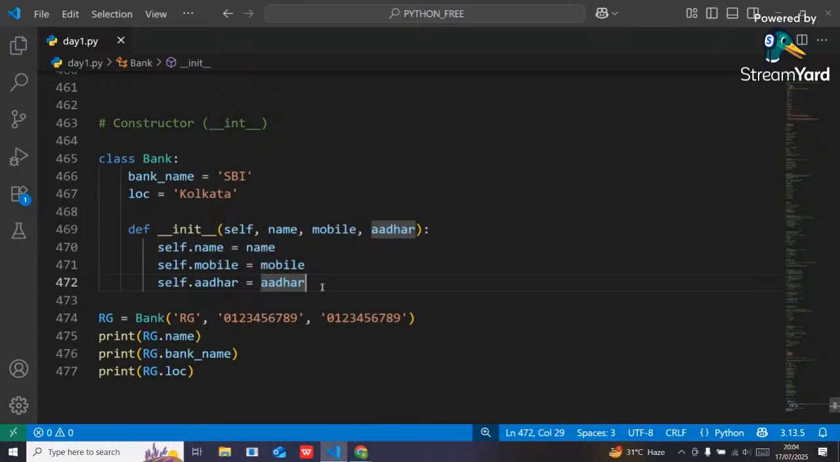Guys, I will also share the notes with you. Don't worry. I have 30 pages of notes for OOPS. You can easily go through them and understand everything.